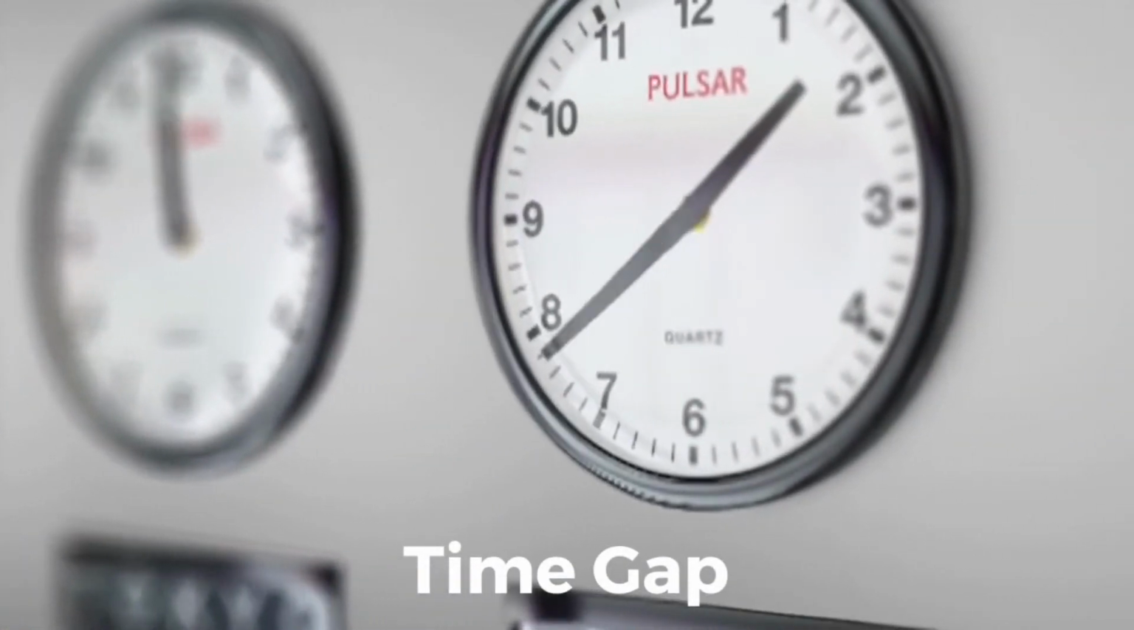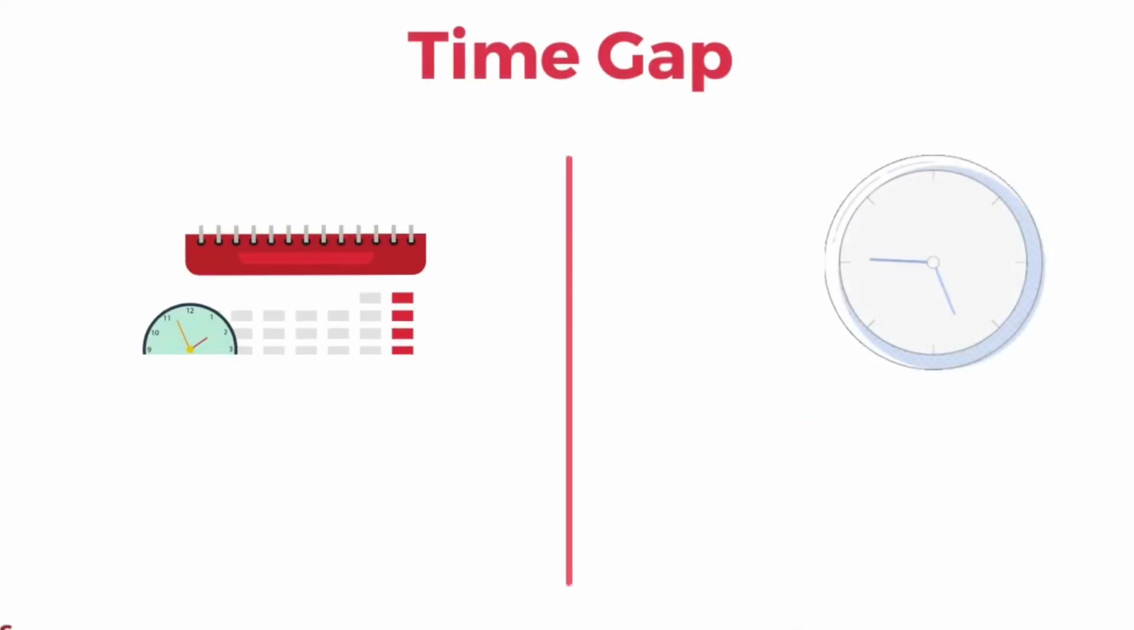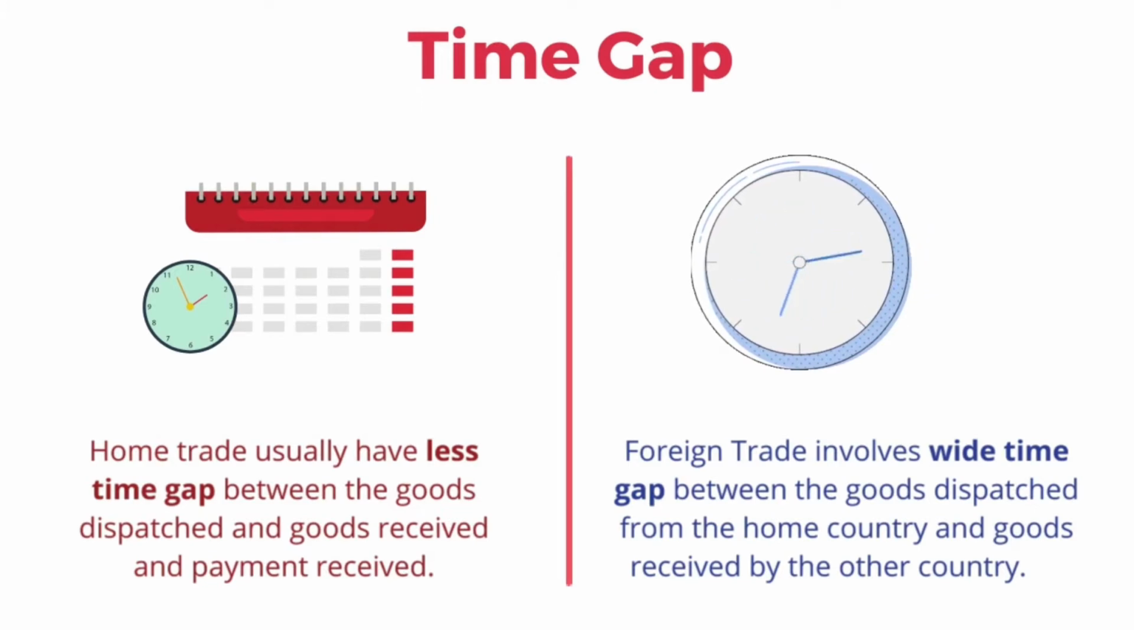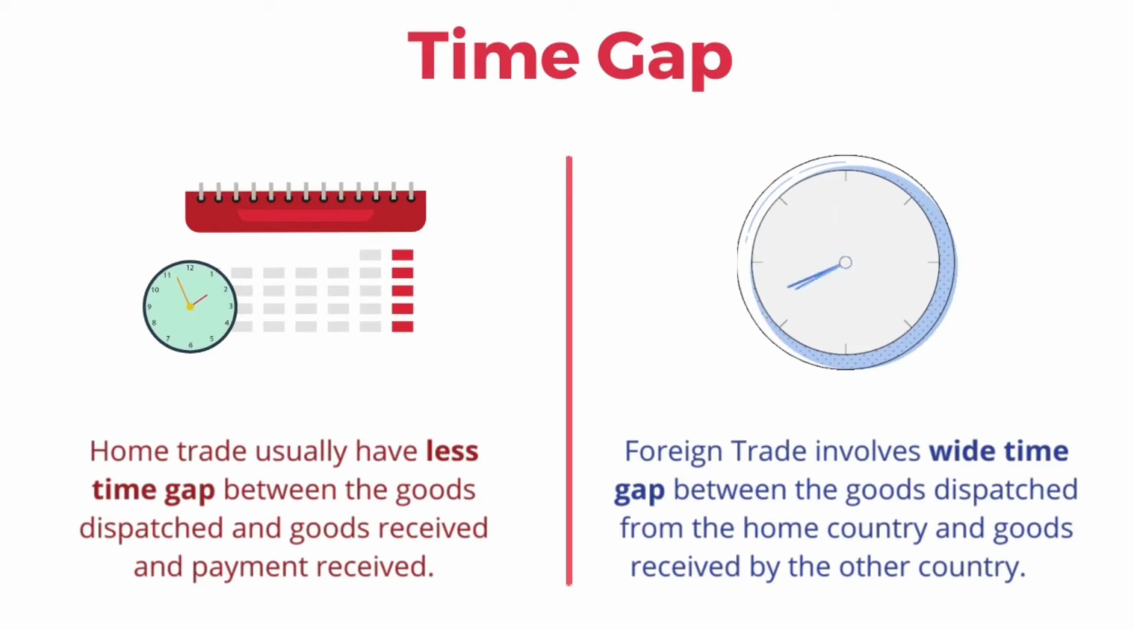And the time gap. Home trade usually has less time gap between the goods dispatched and the goods and payment received because it is within the country. But foreign trade involves a wide time gap between the goods dispatched from the home country and the goods received by the other country because it involves two countries.